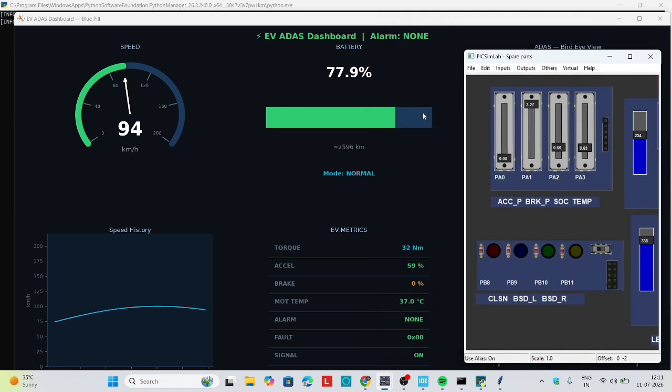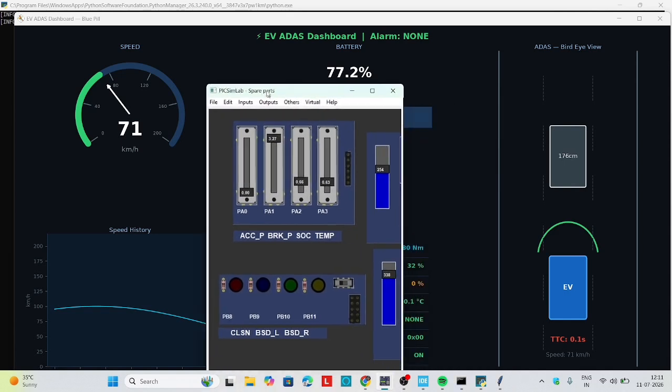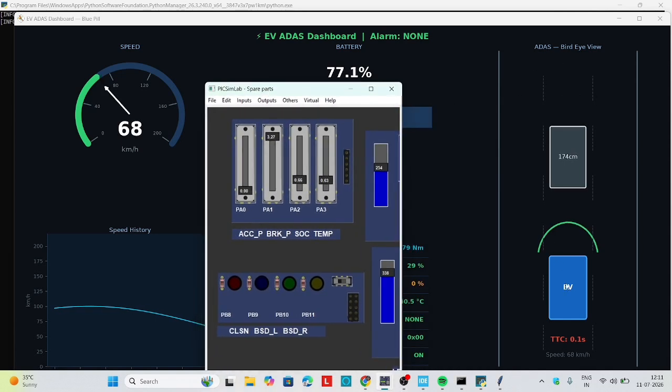And this is the battery percentage. And these are the readings like torque, acceleration, brake, motor temperature, alarm false. This is the speed history. It is gradually decreasing. And this is the bird view of our vehicle.